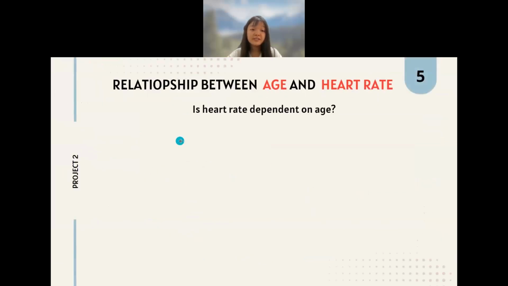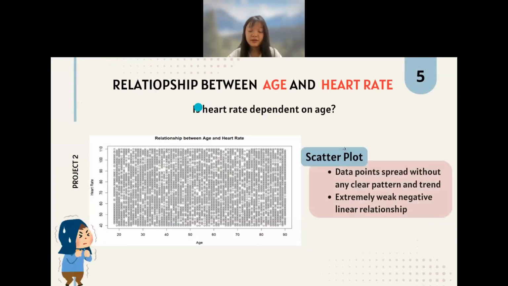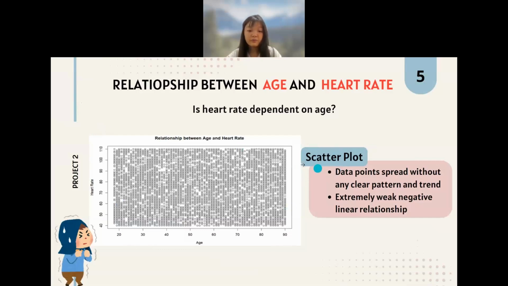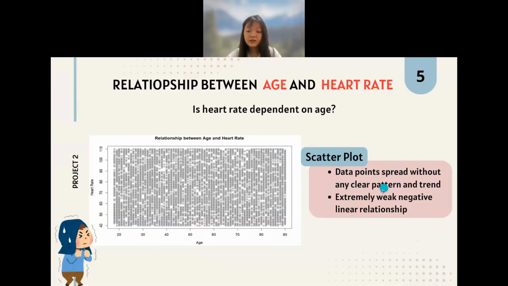For the second one, we want to investigate the relationship between the age and the heart rate. So is the heart rate dependent on the age? First, we made a scatter plot to visualize the data. From the data here, we can see that the data points spread without any clear pattern or trend. This means that they have an extremely weak linear relationship. We don't see any relationship from this scatter plot.